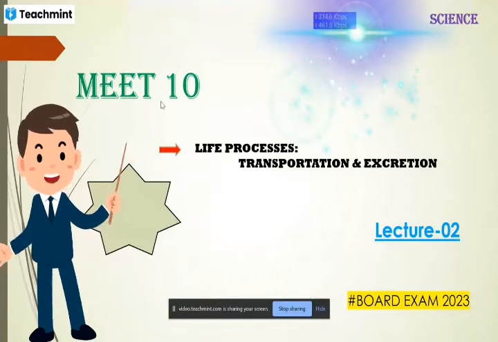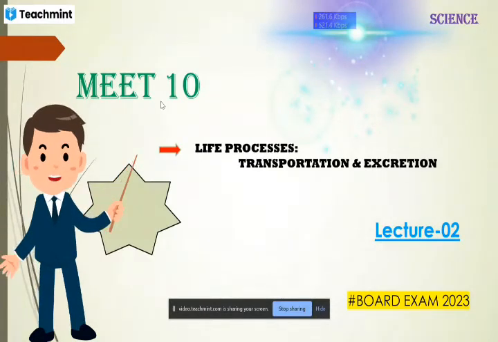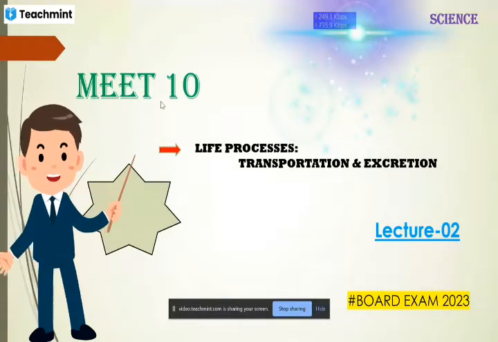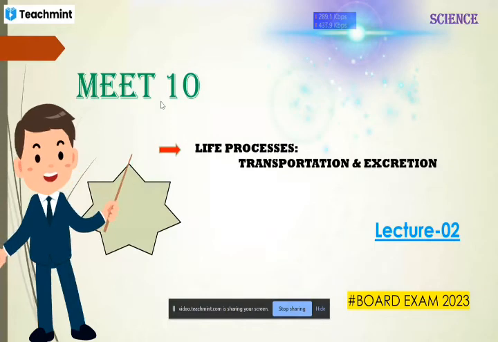So the first task is clear: food is broken down, the important constituents are taken, and the constituents which are not useful for our body are excreted out.